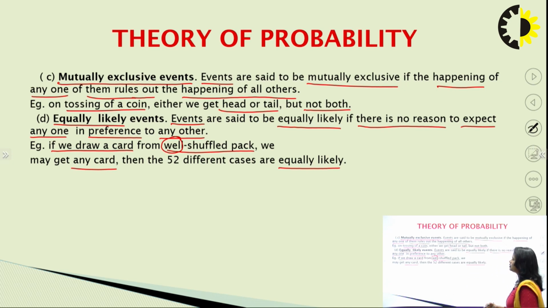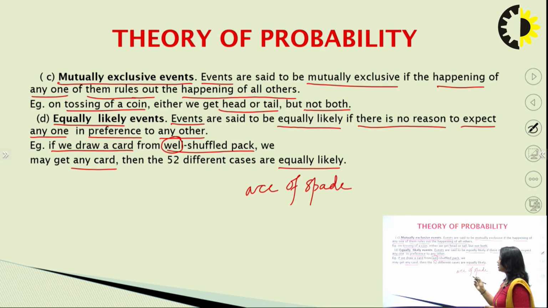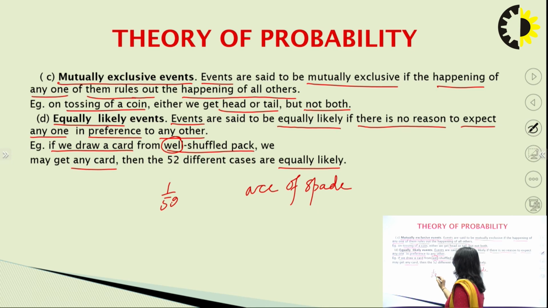So the possibility of drawing a certain card, for example, we are drawing an ace of spade, then the drawing of ace of spade and drawing of ace of heart will be equally likely. So the probability will be 1 by 52 for each of them.